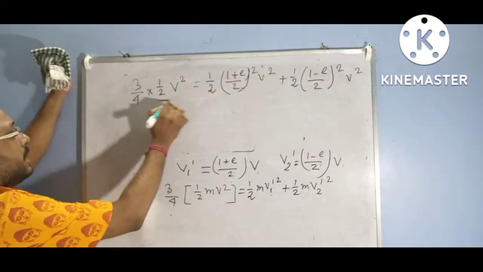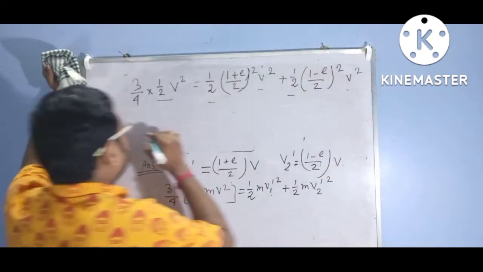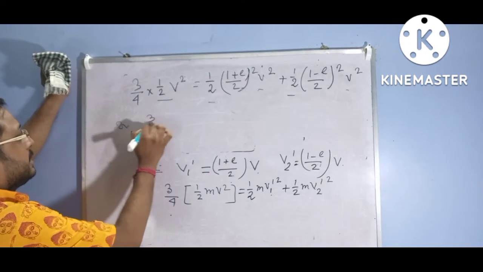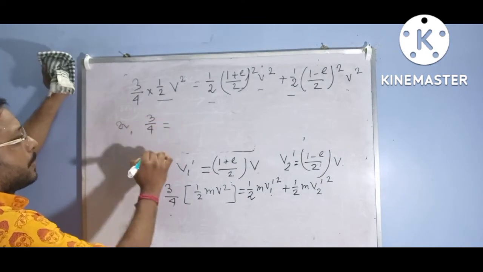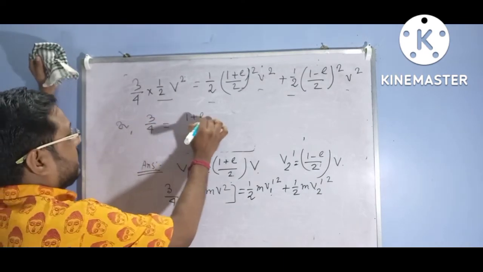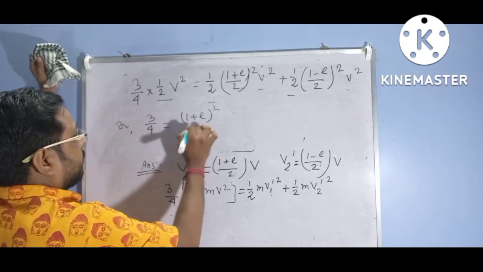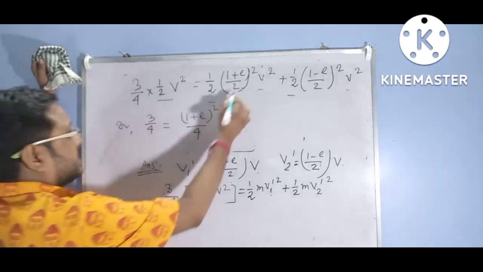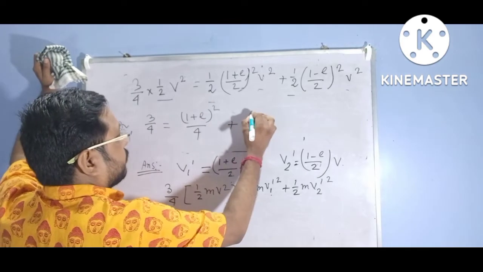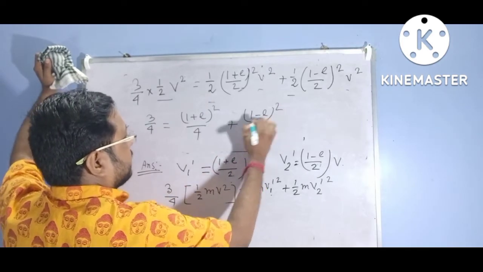Now the half v square term is cancelled on either side, so we can get 3/4 equal to (1 plus e) square by 4, as 2 is coming out from the square, plus (1 minus e) square by 4.